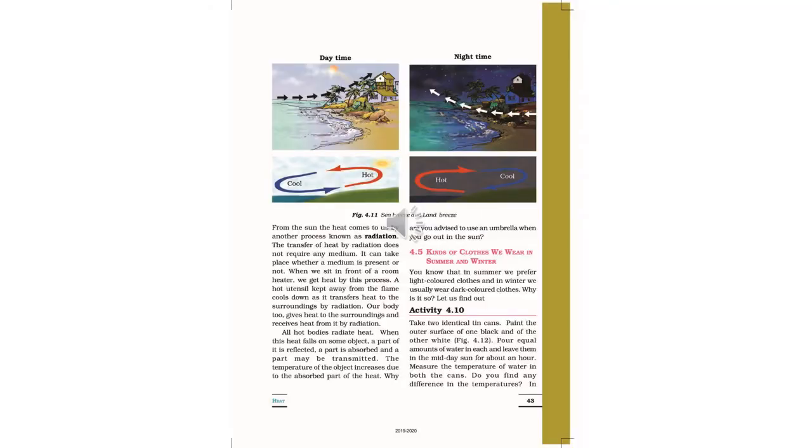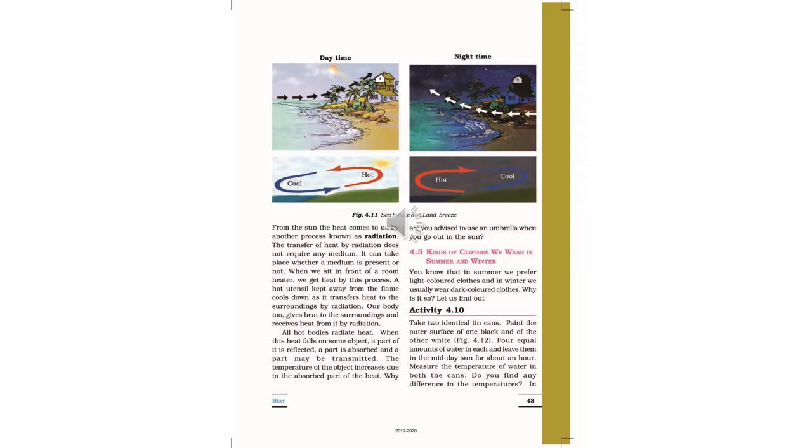Students, you see the picture on the screen. These are sea breezes and land breezes. Sea breeze occurs during the daytime and the land breeze occurs during the night time. Now, the radiation. Radiation is a process by which the heat of the sun comes to us without a medium.